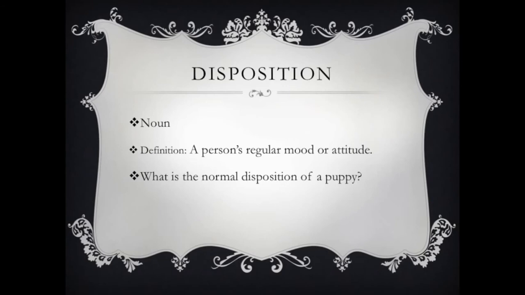Our second word on the vocab list this week is disposition. We can already tell that disposition is a noun because it ends with one of the noun suffixes, I-O-N. So, disposition is an idea or a thing. Let's look at the definition. Disposition means a person's regular mood or attitude. You might use the word disposition in a sentence like this. The people asked the new mother whether her newborn baby's disposition was calm or fitful. Now, what is the normal disposition of a puppy? Think about your answer and write it on your vocab sheet.